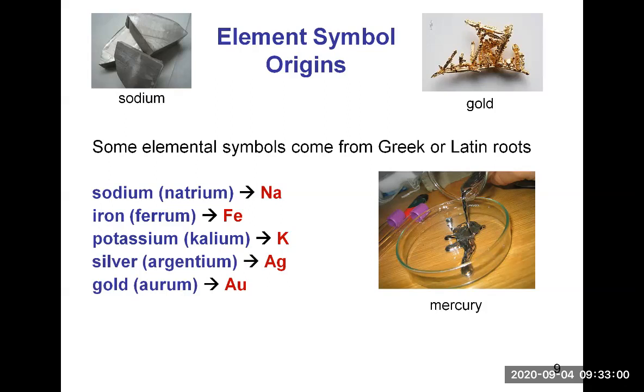Gold, the name is aurum in Latin, and so the symbol is Au. And then mercury is hydrargyrum, and so the symbol is Hg. So these are not intuitive symbols that you will need to make an effort to learn in particular, but we only ask you to learn sodium and potassium, which are among the first 20 elements of the periodic table.